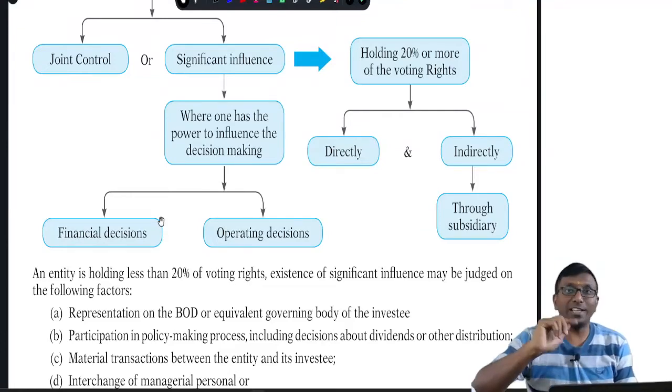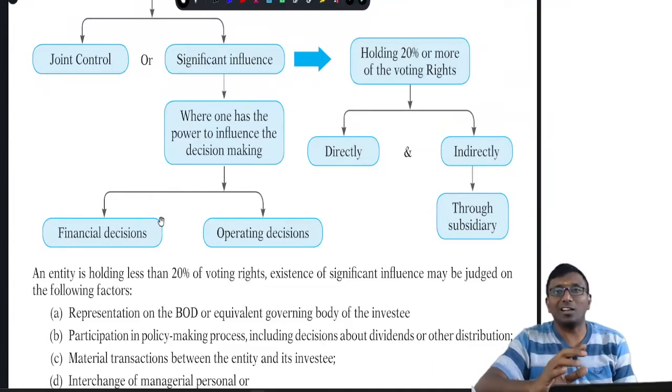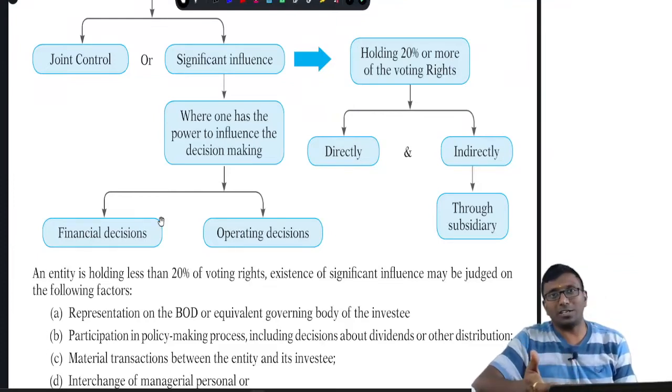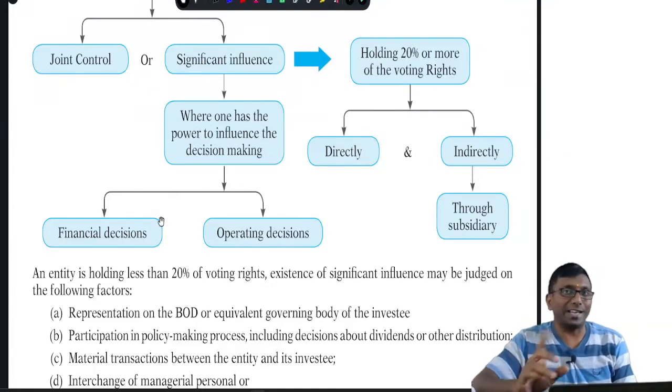Then you should follow Ind AS 109, because when you don't have significant influence, that investment falls under Ind AS 109 as a normal investment. Next, if you have less than 20 percent of voting rights, but you are able to prove that you have significant influence, then you still need to follow Ind AS 28, not Ind AS 109.